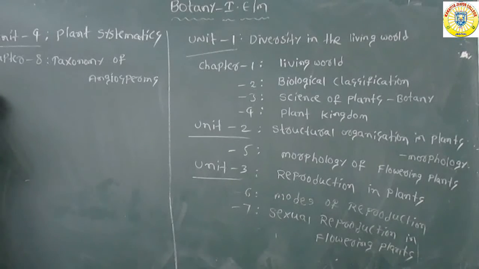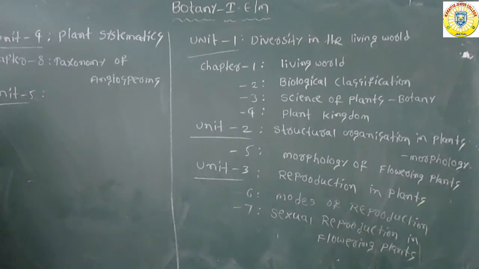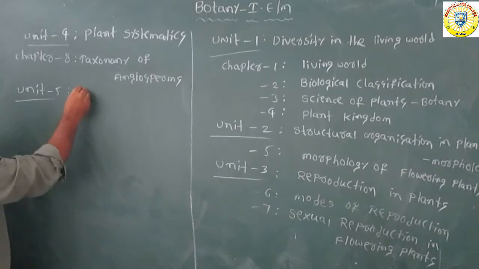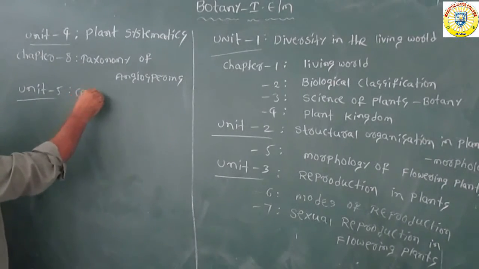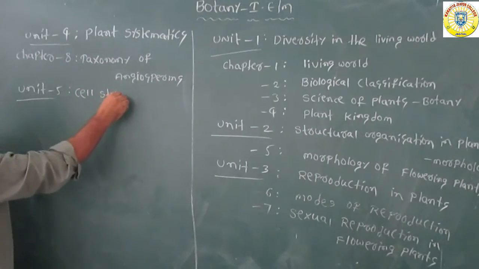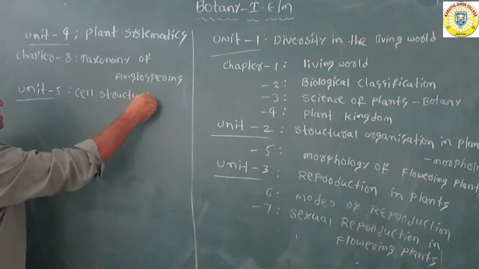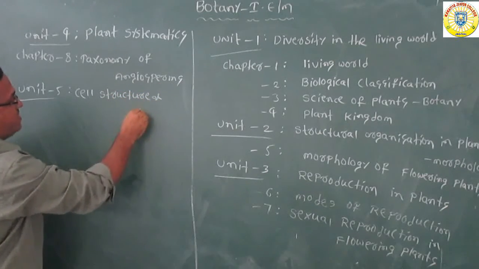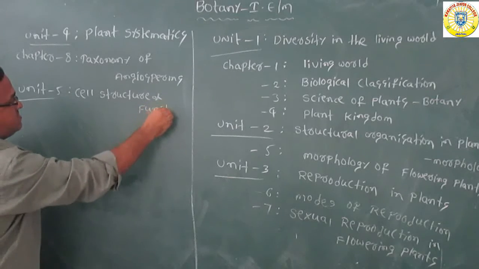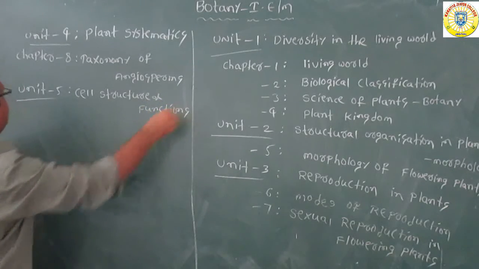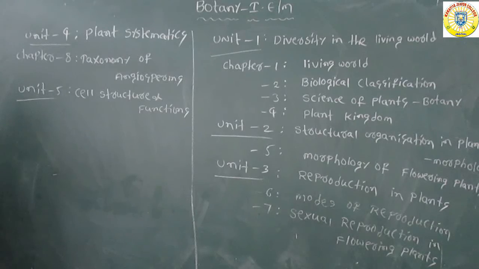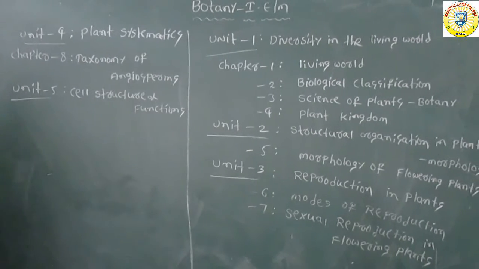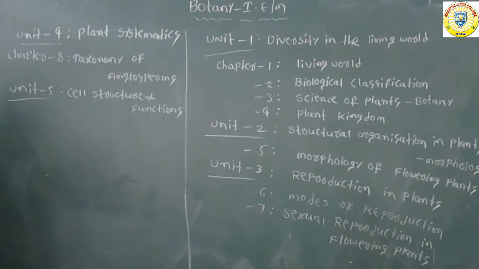Now coming to the 5th unit. The 5th unit is cell structure and functions. This 5th unit includes 3 chapters.